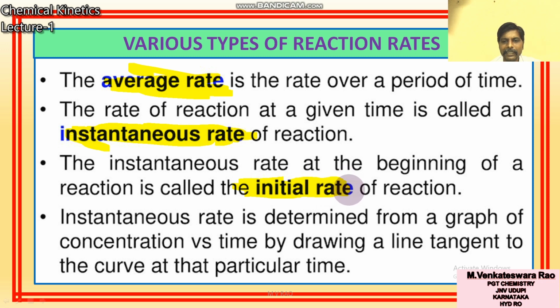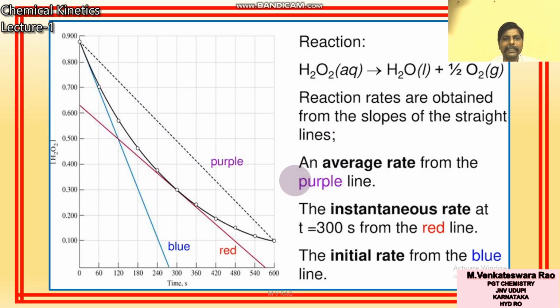Instantaneous rate is determined from a graph of concentration versus time by drawing a line tangent to the curve at a particular time. So this slide is very important: various types of reaction rates. What is meant by average rate, instantaneous rate, and initial rate? These three definitions are important.